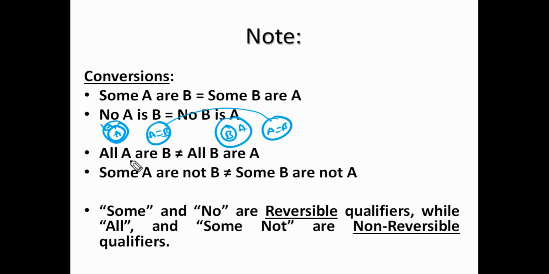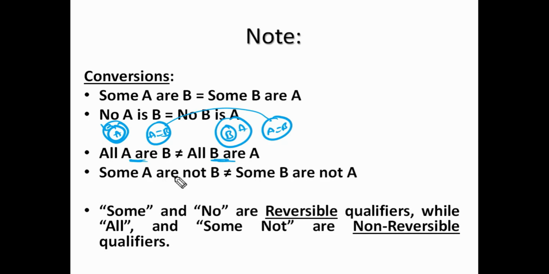Means in place of this statement we cannot use this one, or in place of this statement we cannot use this one. This qualifier "all" is not a reversible qualifier. Means if we change the subject and predicate, then the statement will be different. That is not the previous statement. So these two statements are not the same, these two are different.